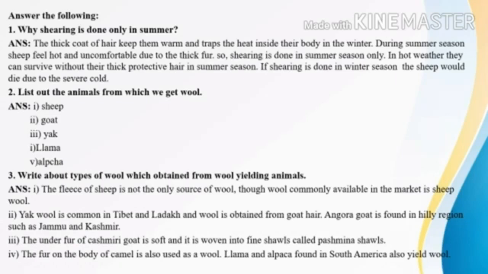Next question, write about the types of wool obtained from wool yielding animals. The fleece of sheep is not the only source of wool. The wool commonly available in the market is sheep wool. Yak wool is common in Tibet and Ladakh. Wool is also obtained from goat hair. Angora goat is found in hilly regions such as Jammu and Kashmir. Angora goat yields mohair wool.